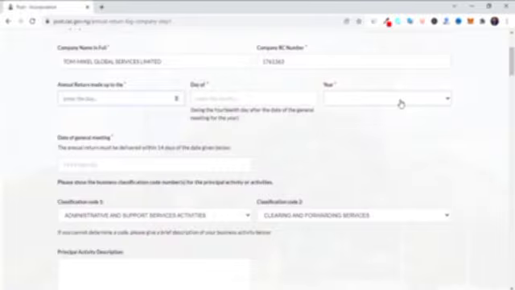Then, of course, you must include the date of general meeting. Another information you should know is that before the end of the financial year of the company, they do what is called a general meeting. It is at the general meeting that they would state their financial statement, what they earn, and so on and so forth. So the date of the general meeting must be stated here. It's very important that you put a date before you file your annual return. Let's assume the date you made your financial statement was 30th of December. You count 14 days before 30th of December, and that's the date you put here.